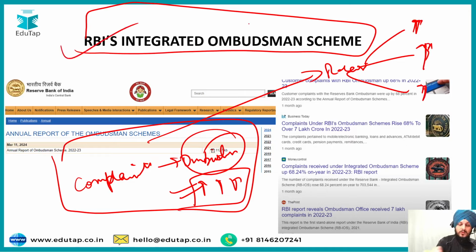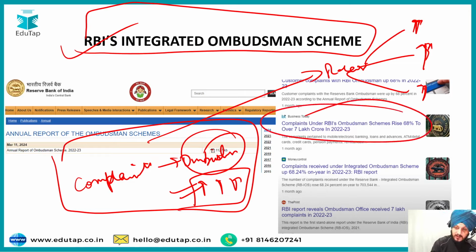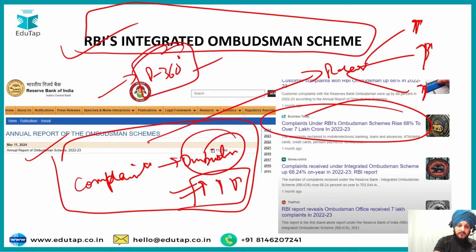You must prepare what this RBI integrated ombudsman scheme is. You must prepare the features of the scheme. Along with that, you should also see why the number of complaints have increased, as a part of this report that was published by the RBI. We have covered this session as a part of the Perspective 360 degree initiative, and this topic is important.